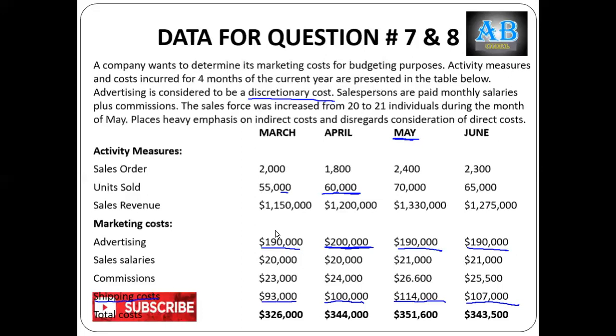So let's check. 190 divided by 1150 is 0.16 something. 200 divided by 1200 is 0.166 something. Then 190 divided by 1330 is 0.14 something.